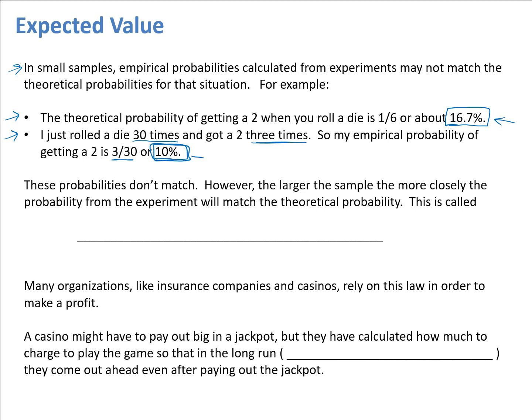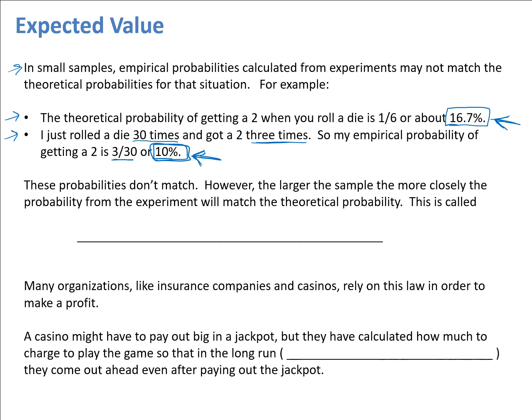Now notice 10% does not match up with the theoretical probability. That will often be the case when you have a smaller sample size. However, the larger the sample, the more closely the probability from the experiment will match the theoretical probability. So if I were to roll the die 100 times or 1,000 times or 10,000 times, the more I roll the die, the closer this calculated percent is going to match up with the theoretical percent.